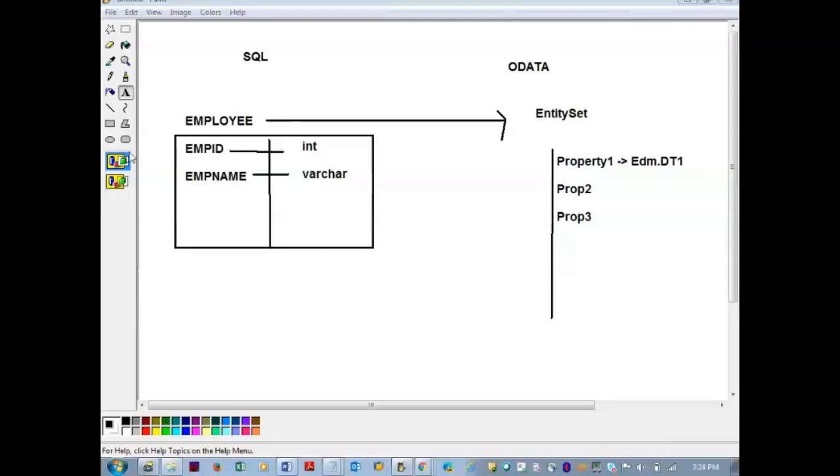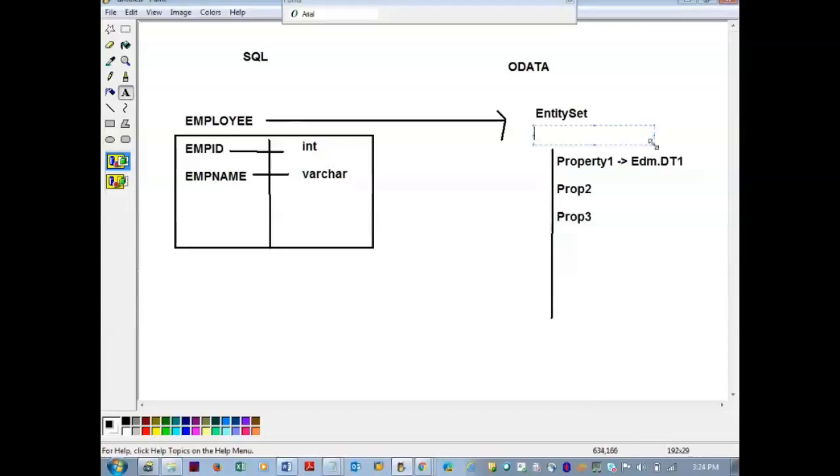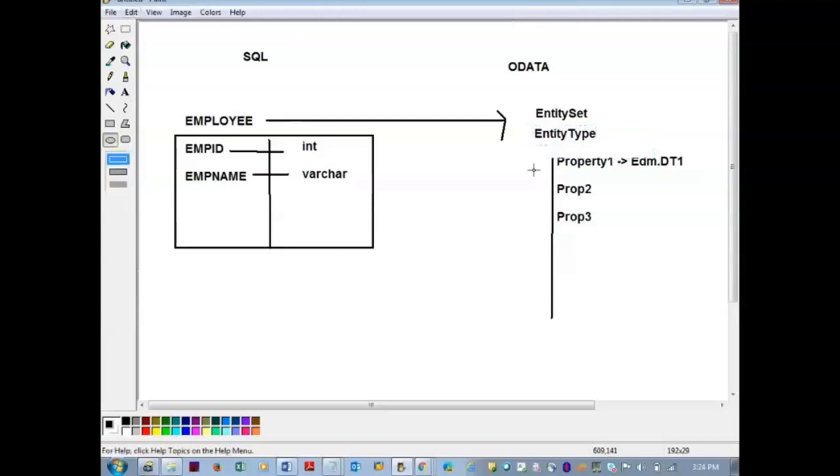Now, these fields in SQL are directly bound to the table name. But in OData, these properties are bound to an entity type. There's only one thing which is added: the entity type. Properties are bound to the entity type, and the whole thing is bound to the entity set.